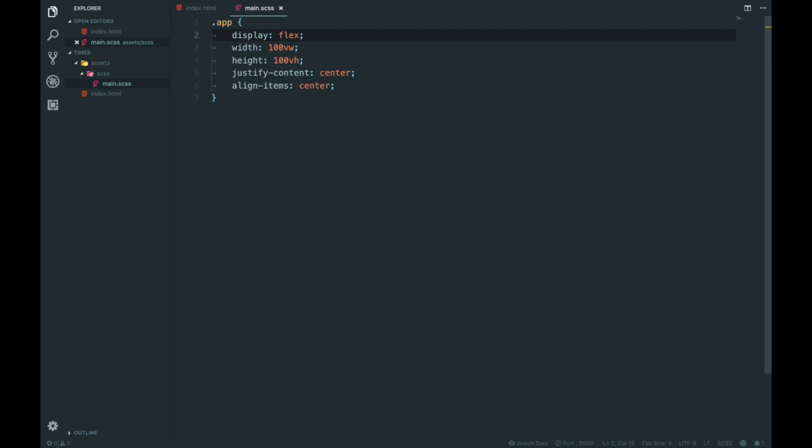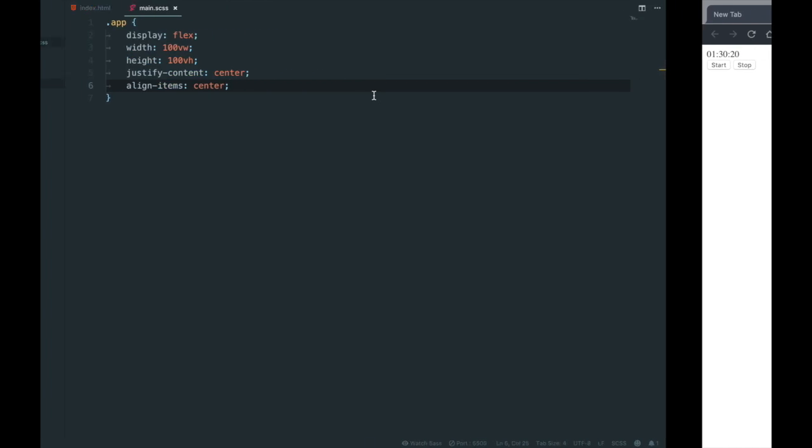This isn't a basics tutorial, it's more to focus on JavaScript. I'm just going through it all so you can see everything I'm doing right now. So all this does is flex. We're using the flexbox method essentially. We're setting width of 100 viewport width and 100 viewport height. Wait, vertical height? Viewport width. That's what I meant, not vertical. And then justify content centers the content on the x-axis, and align items centers it on the y-axis. I think that's the right way around.